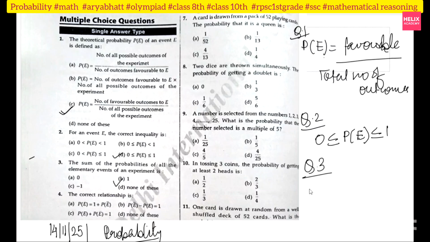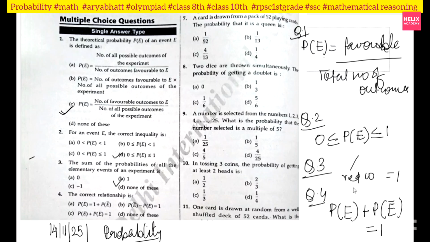For question number 4, the probability of any event happening plus the probability of any event not happening is equal to 1. Okay, suppose we have two colored balls, red and white. I am asking the happening of red, and I am asking the happening of not red, so the sum of both will be what? 1 only, right? So they are asking about question number 4, this thing only.